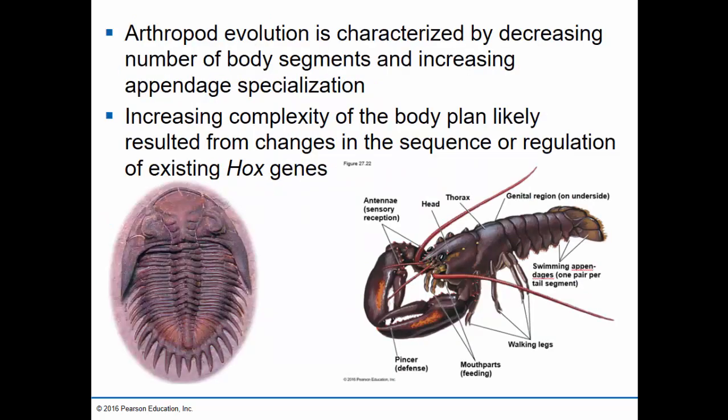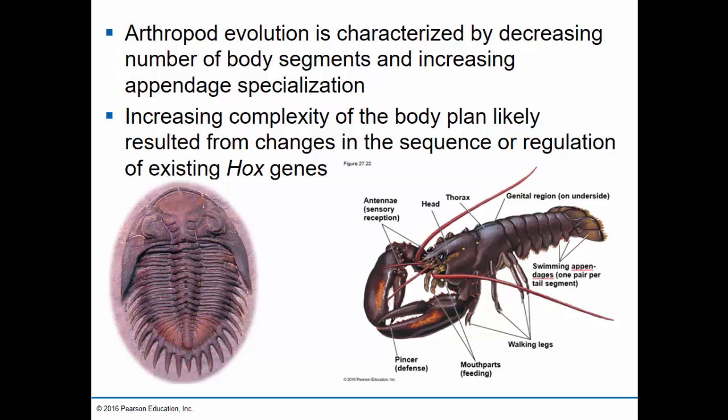If we look at the history of arthropod evolution, we see that over time there's a decreasing number of body segments, but even while the number of segments has been decreasing, the specialization of the appendages or the extensions that are off of those body segments are more and more specialized.